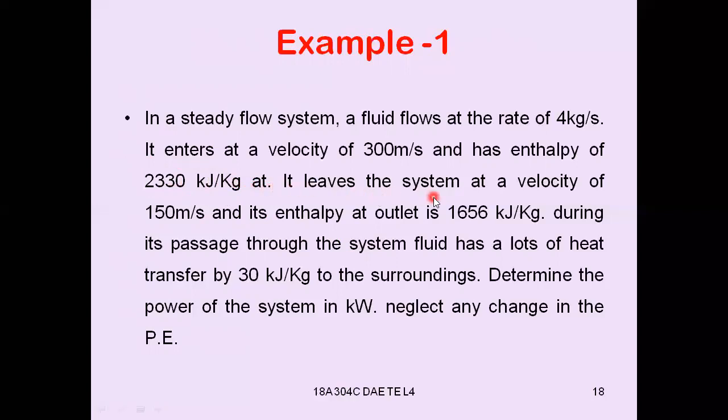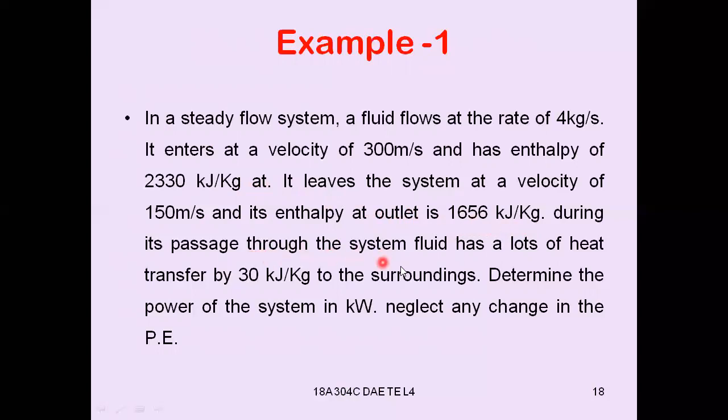It leaves the system at a velocity, that means v2 is 150 meters per second, and its enthalpy at the outlet is 1656 kilojoule per kg, whereas 2330 is at the inlet.